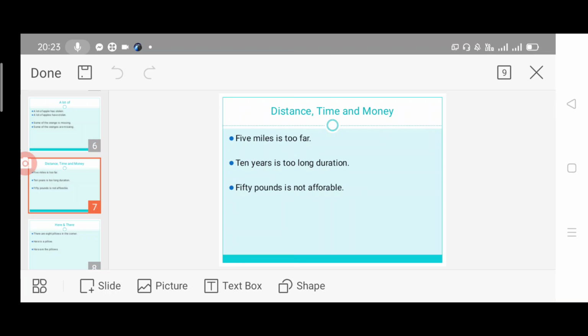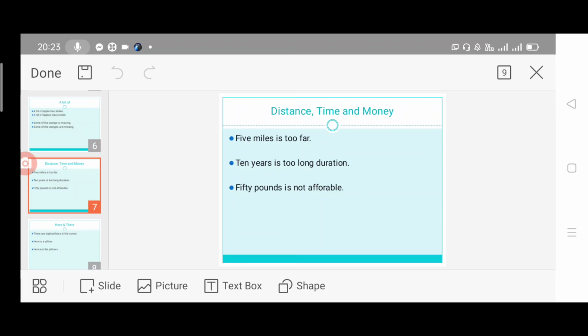Next, move on to another rule: distance, time and money. Whenever we get these terms in the sentence, we must use only the singular form. So, 5 miles. Even though you can see that 5 miles is plural, we have to use only the singular "is". So that's the keyword. Whenever we get distance, time and money, we take the singular form.